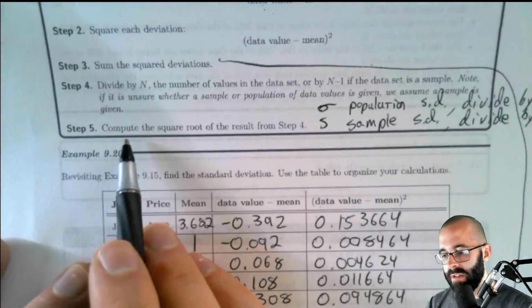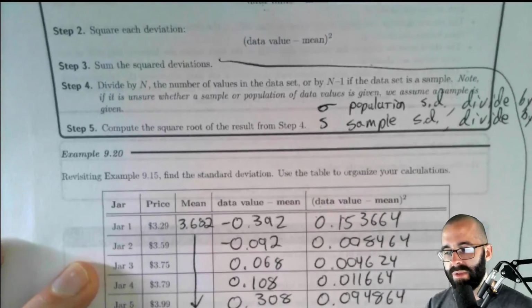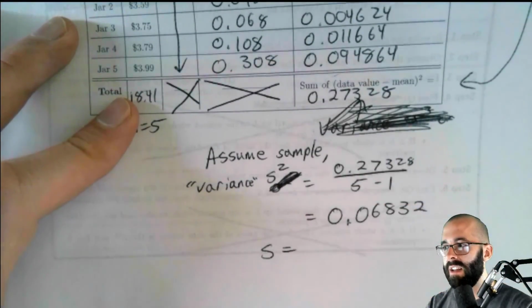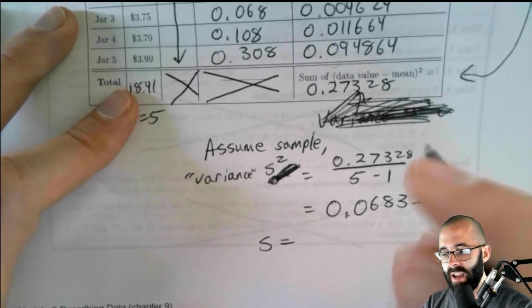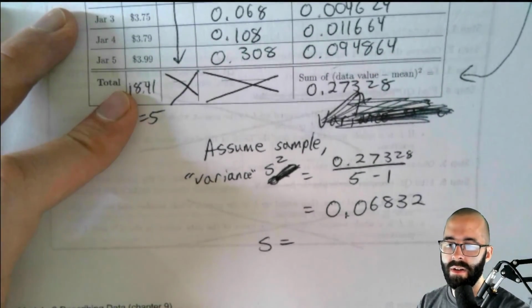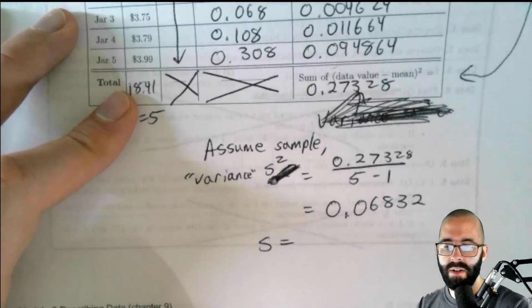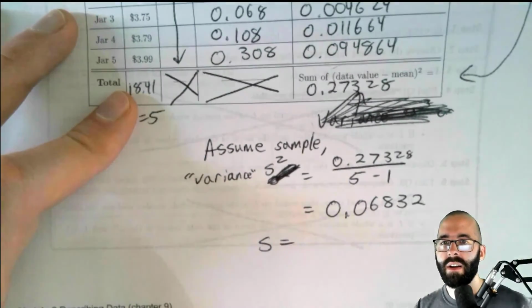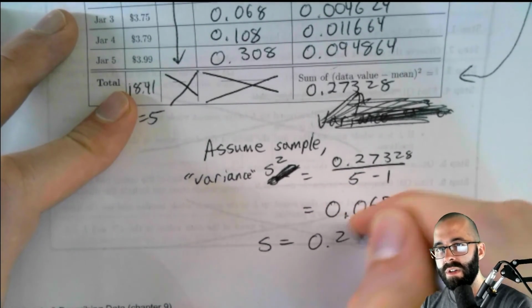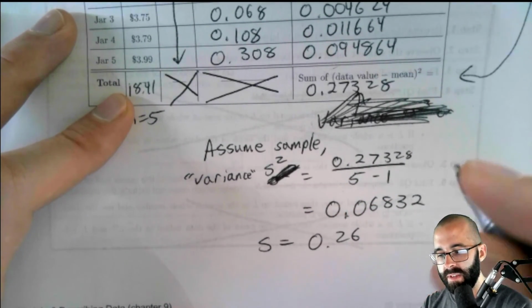And step 5, compute the square root of the result. The square root of the variance is our standard deviation. It is s. That's going to be the square root of this value, which is 0.26 approximately.